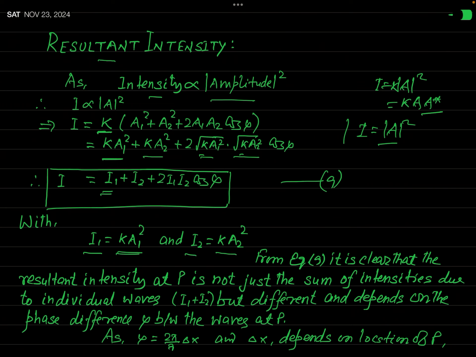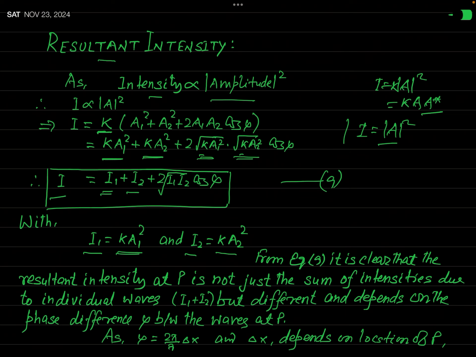And again, inside the square root there is k a1 square and k a2 square. So here there will be a square root of I1 I2. So finally we get that the resultant intensity after the superposition of two waves is equal to I1 plus I2 plus 2 root over I1 I2 times cos phi.